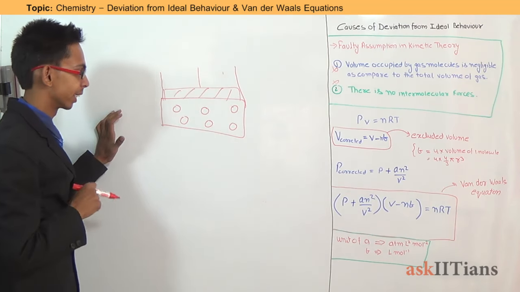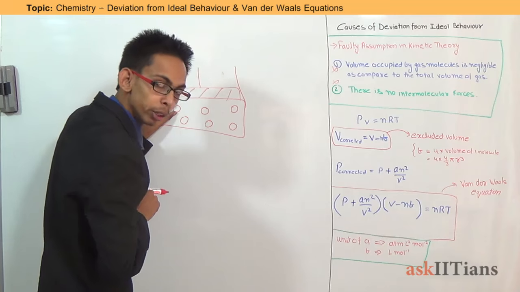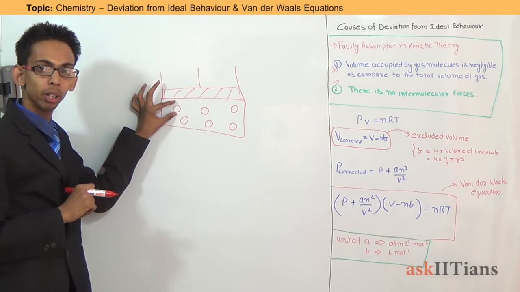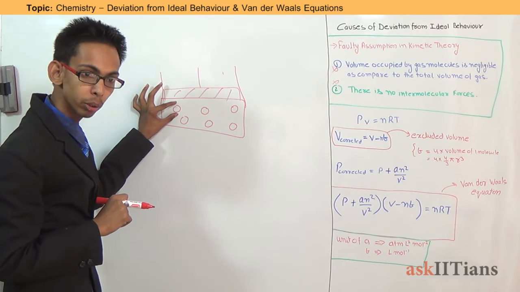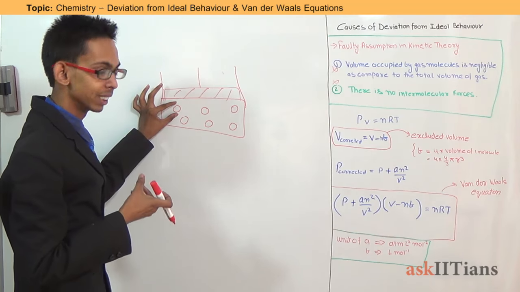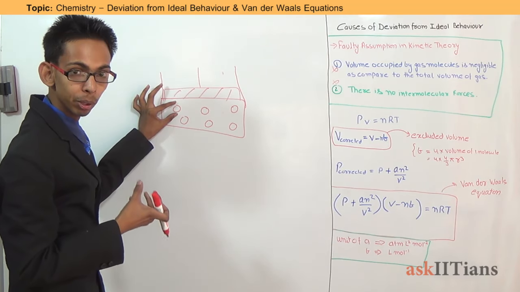It cannot be neglected, because the volume occupied by a particular molecule is also considerable and it cannot be neglected anymore.